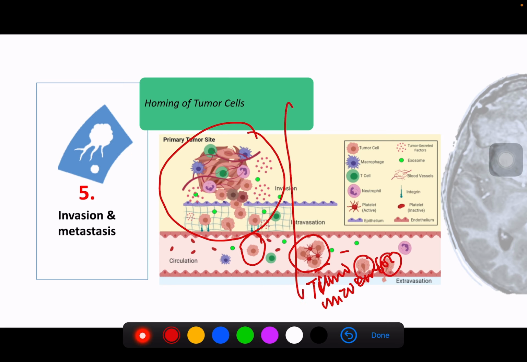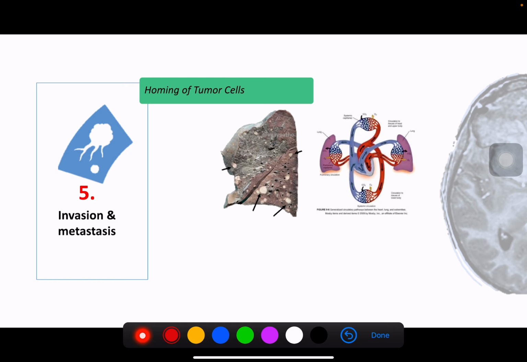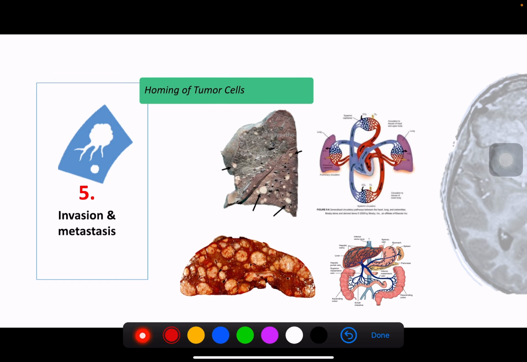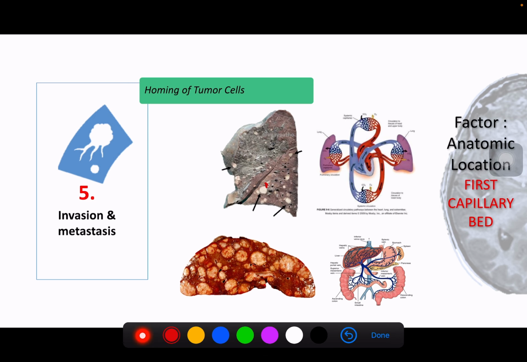So this is one organ, and this is organ number 2. Okay, so what are the factors? Number one, in lung cancer and liver cancer, why are they among the two most common areas of metastasis? It is because of the anatomic location, meaning that it depends on the first capillary bed. For example, a breast cancer in the breast.